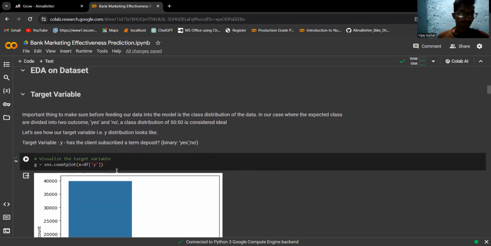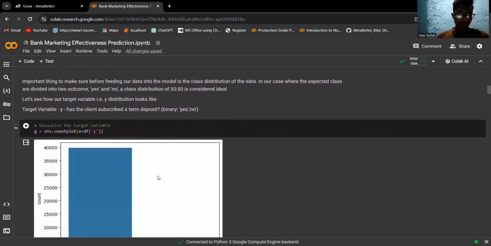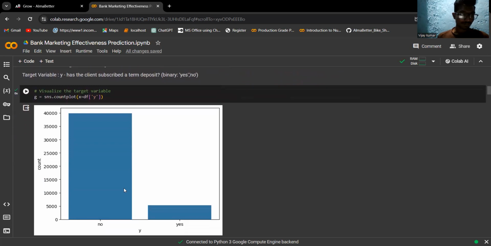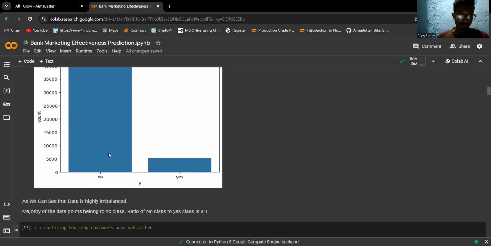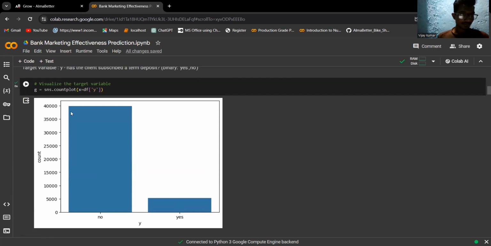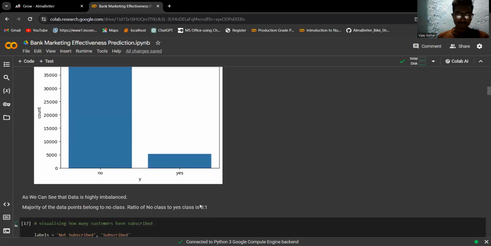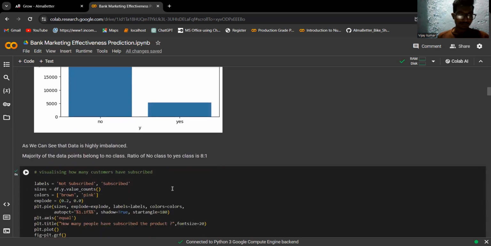Now we'll explore our data. Target variable: here in the target variable we have two outputs, yes and no. Using a count plot, we'll get this graph. Most of the clients rejected our term deposit, and very few people subscribed to a term deposit.